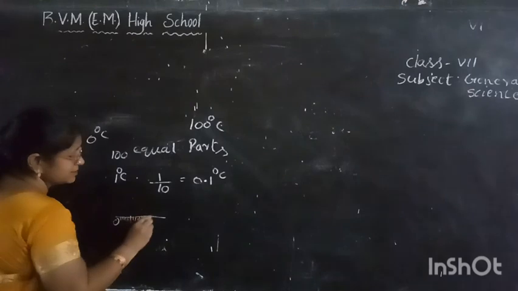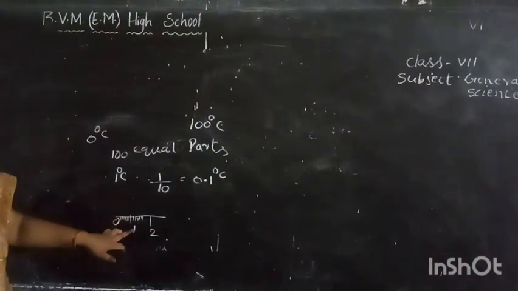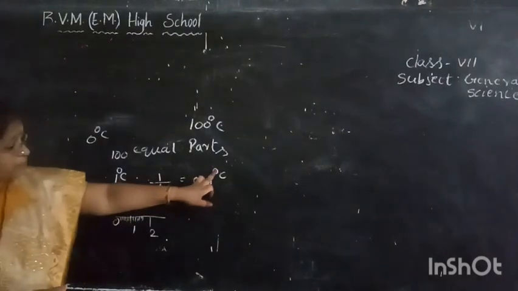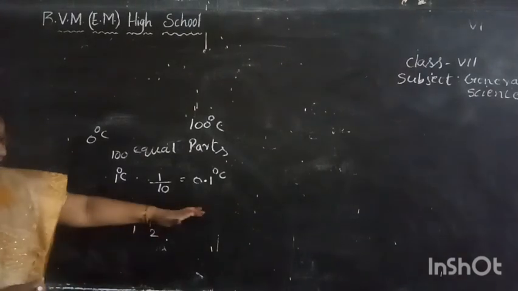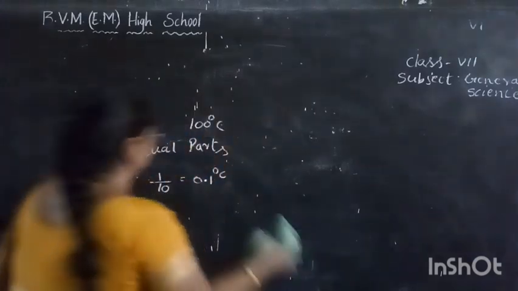Here again 10 divisions, and this is 2. So between 0 and 1, 10 equal divisions, and each small division is 0.1 degree centigrade. Just like that we have to create a scale in the thermometer between 0 and 100.